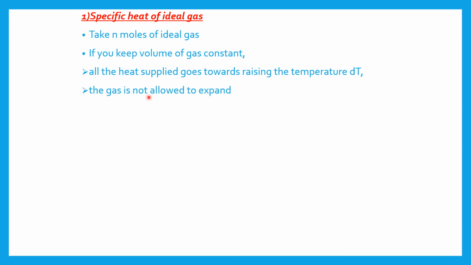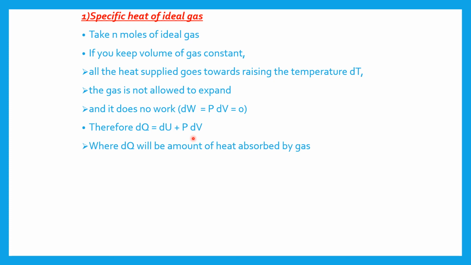The gas is not allowed to expand and it does no work. Therefore, dQ is equal to dU plus PdV, where dQ will be the amount of heat absorbed by the gas.